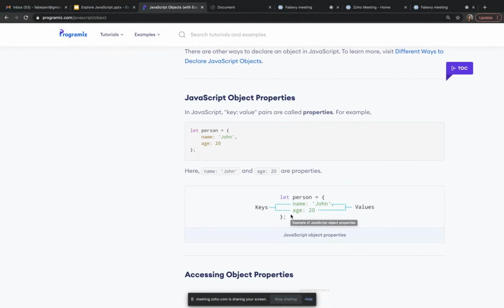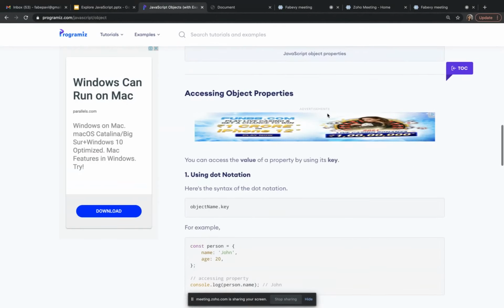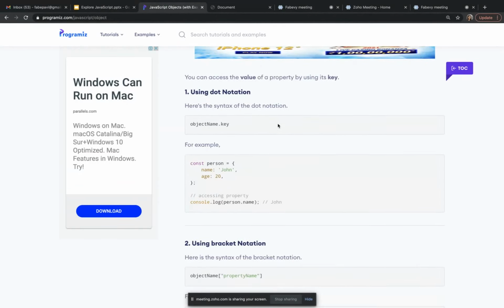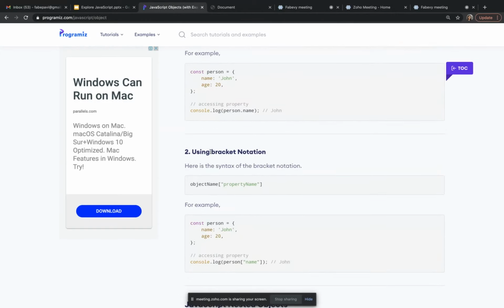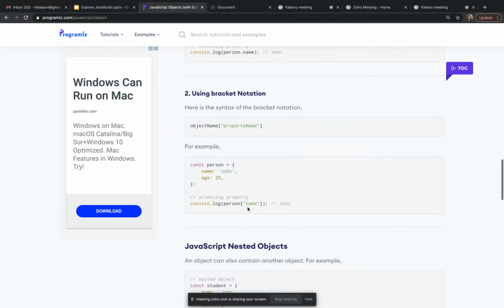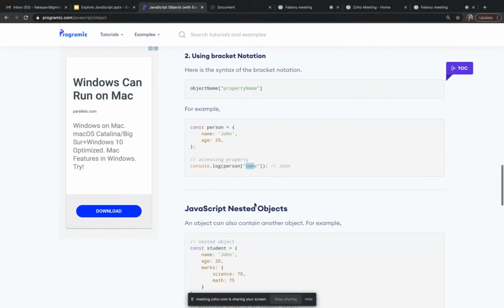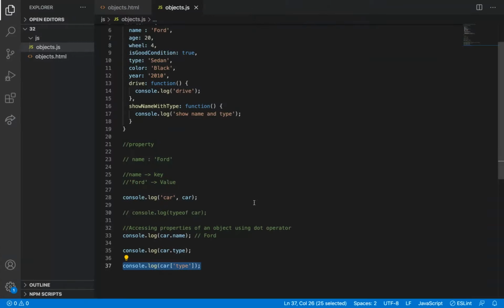We have covered till C. Object key value pairs are called properties. In accessing, till this we have learned using the dot operator and then using bracket notation. Yeah, we have seen that too. They have used double quotes, we have used just single quotes. Nothing much difference. JavaScript objects can be nested.